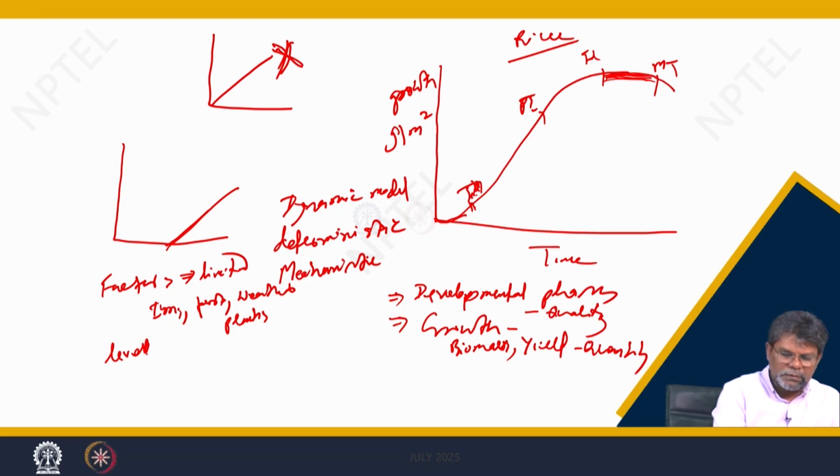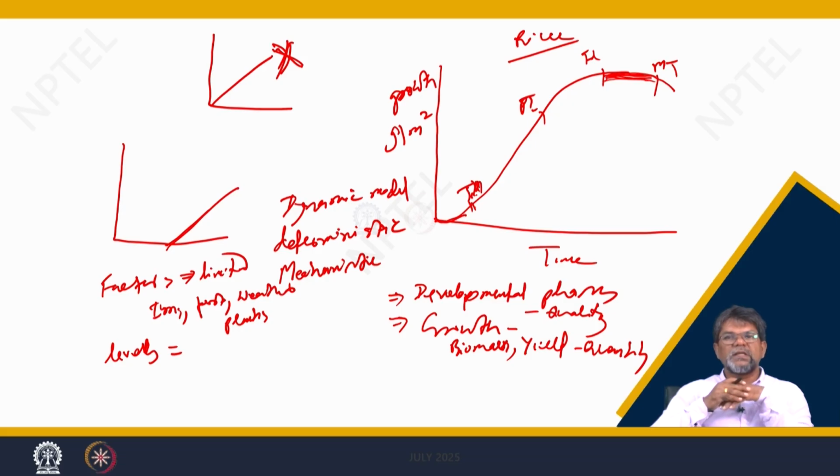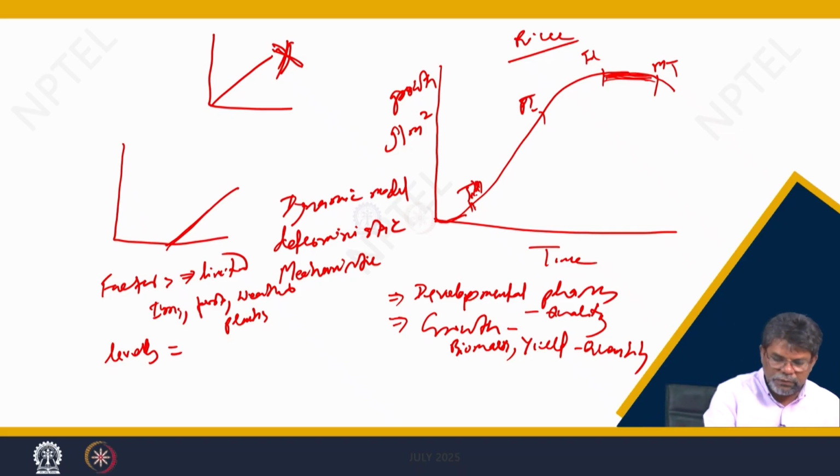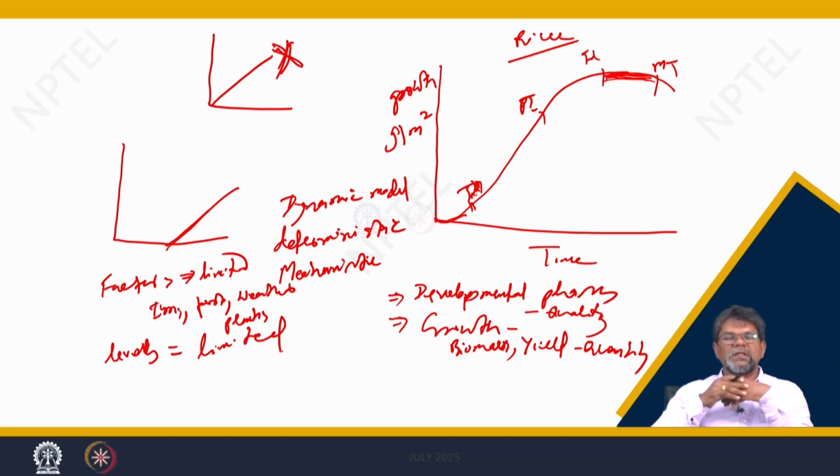And levels also. Suppose you take one factor, fertilizer, with different levels. How many levels can you test in the experiment? You can test only 3 to 4 to 5 levels: no fertilizer application, 20 kg per hectare, 30 kg, 40 kg, 50 kg, 60 kg. Only limited levels can be tested; you cannot test so many levels. So, the experiment has those limitations: only a few factors, and only limited levels, either 4, 5 or 6 levels.